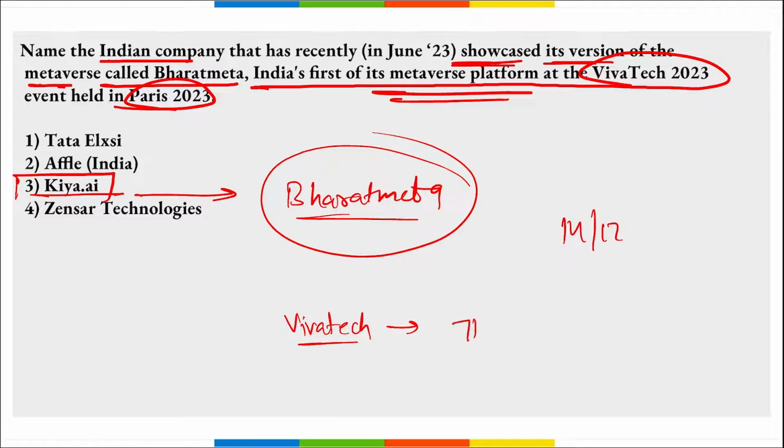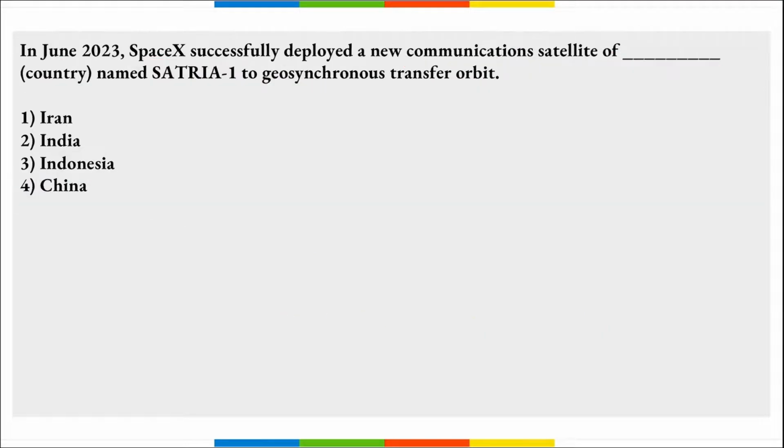remember, this is the 7th edition of Europe's biggest startup and tech event. Here, metaverse refers to a multi-dimensional digital space that employs virtual reality and augmented reality to provide lifelike experiences to users online. This is your Bharat Meta.